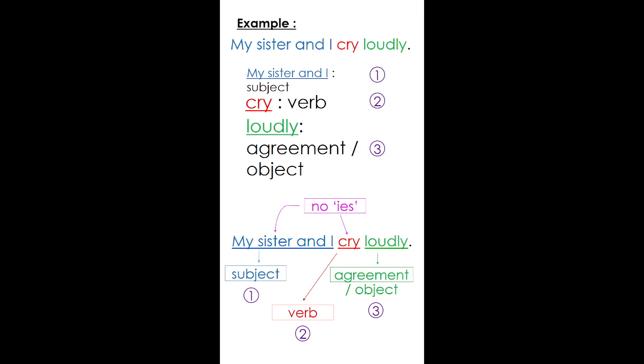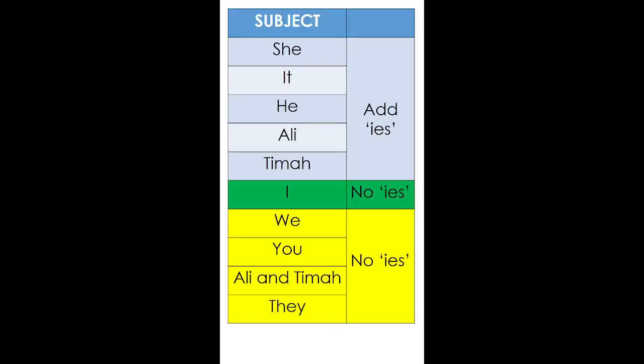She, it, he, Ali and Tima. Let's have a look at it again. This is for the Sihat group when you want to add IES. This one, again, the Sihat group, you have to add ES. And this is also a subject that belongs to the Sihat group, whereby you have to add S. See?